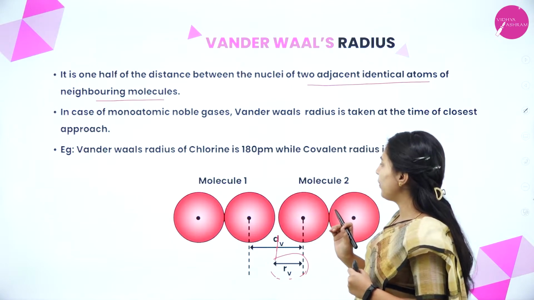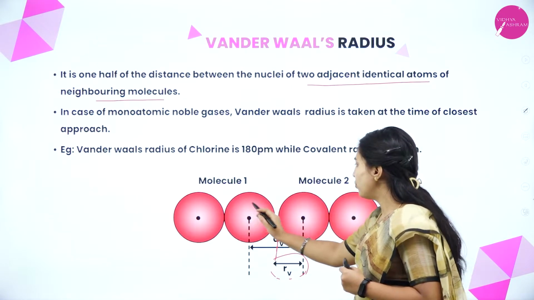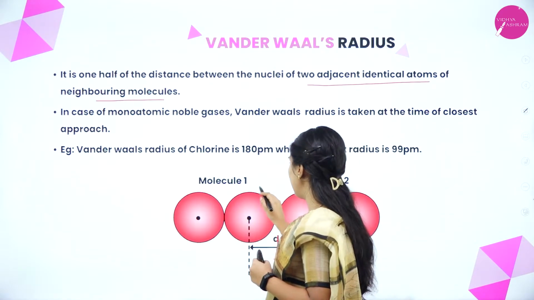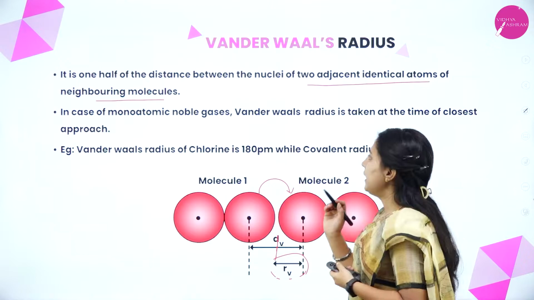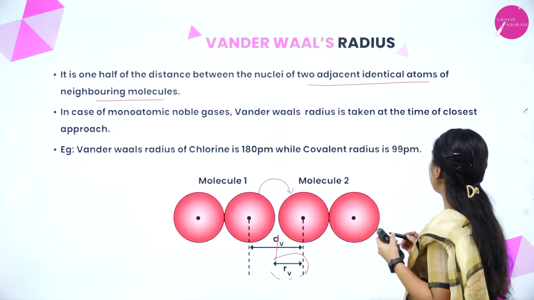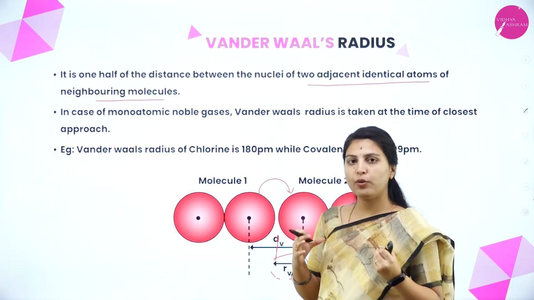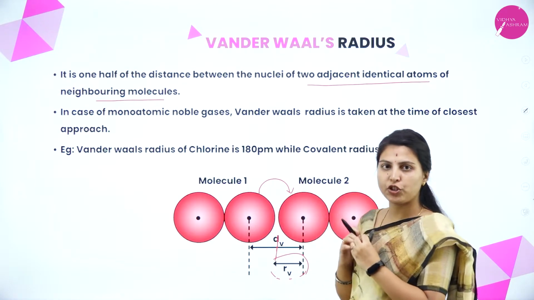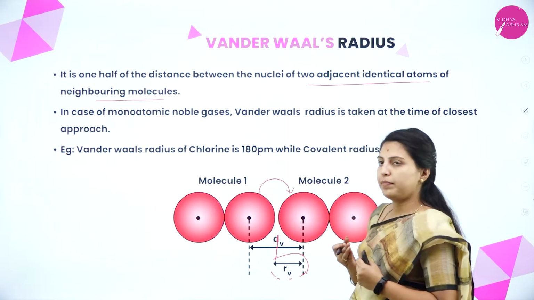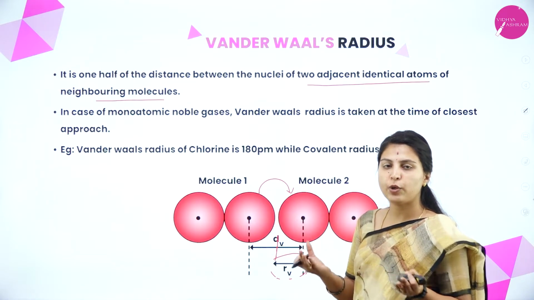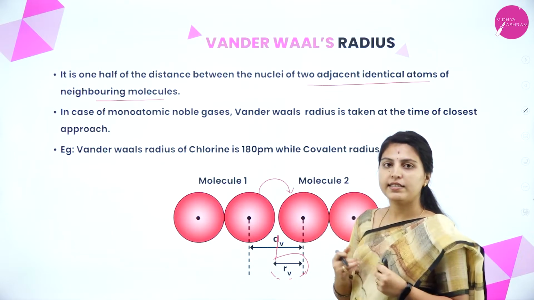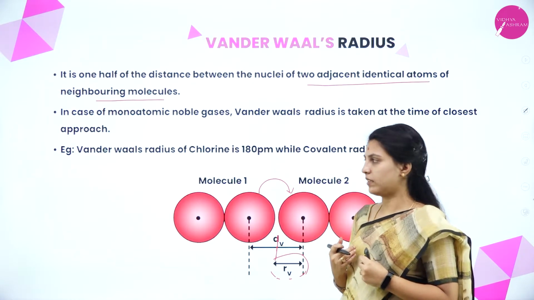1/2 of the distance between the nuclei of 2 adjacent identical atoms of neighboring molecules. This is neighboring to this one. In the case of monoatomic noble gases, van der Waals radius is taken at the time of closest approach. In noble gases, whenever the closest approach happens, that time they consider the van der Waals radius. Gases means freedom of molecules will be present. Whenever the approach is closest, that time they recognize the van der Waals radius.